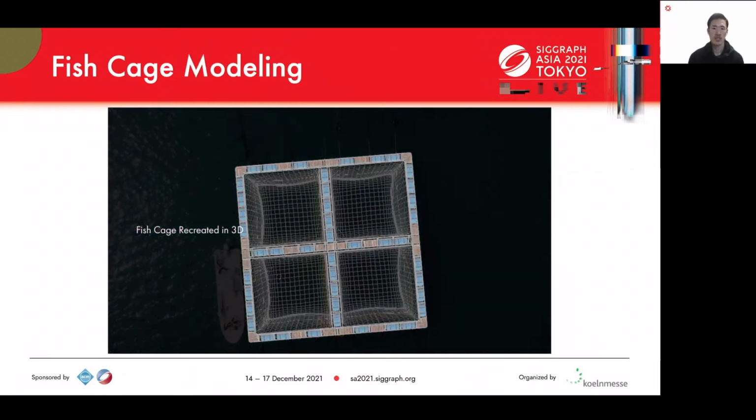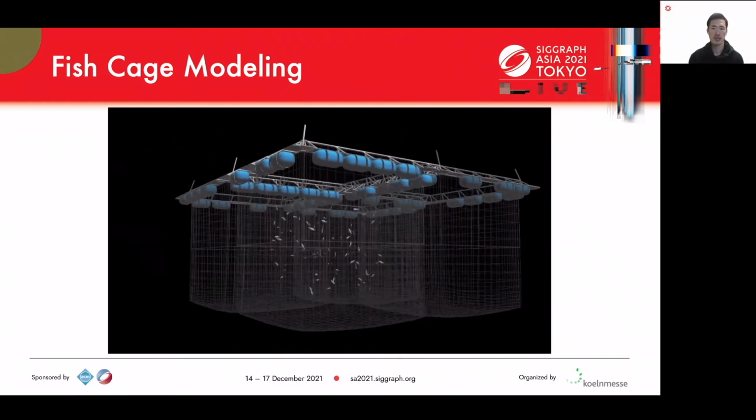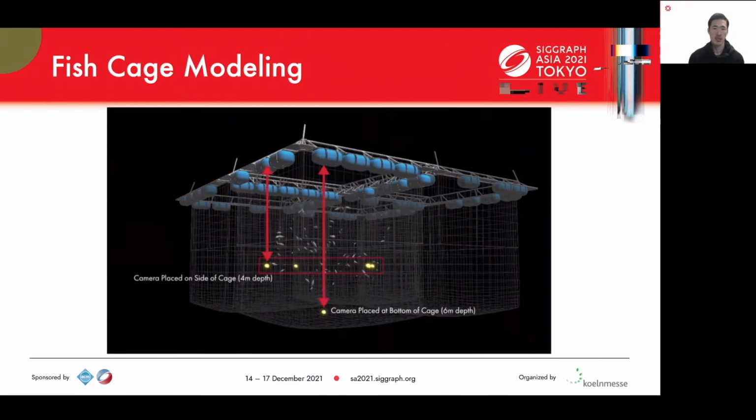We also took fish cage data and modeled it in 3D. We set 5 cameras in the cage and recorded footage from the edge of the cage at a depth of 4 meters and from the center of the cage at a depth of 6 meters.